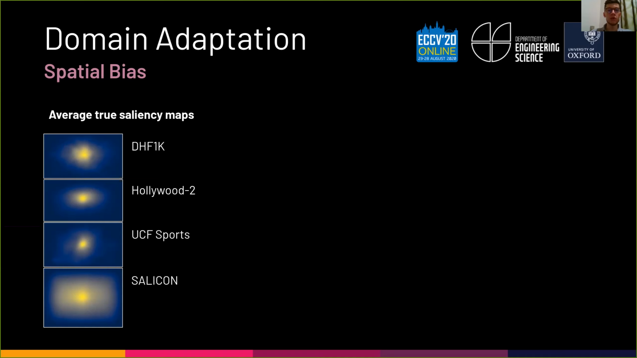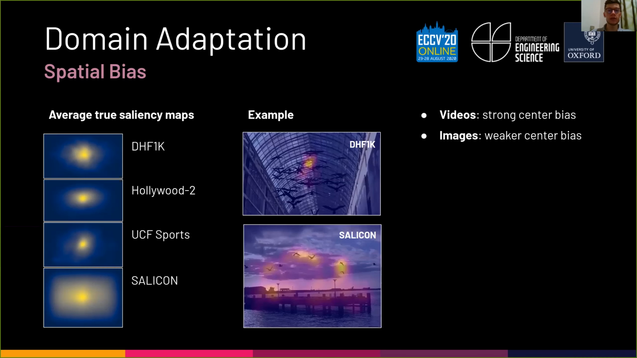In addition, we can observe that the center bias is much stronger for the video saliency datasets compared to Salicon. Consider this DHF1K video frame and Salicon image. Both show birds, but for the video frame, all fixations are at one location near the center. For the image, in contrast, different birds across the image are fixated.